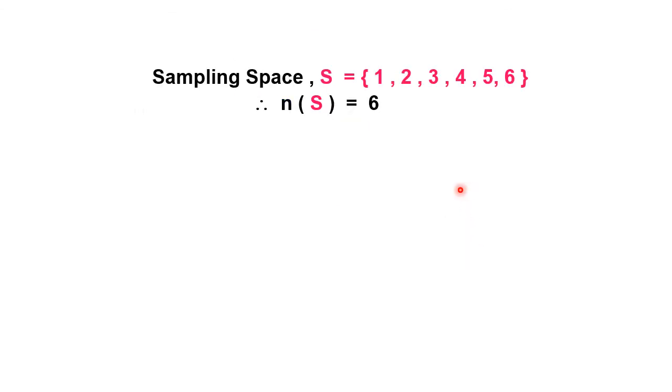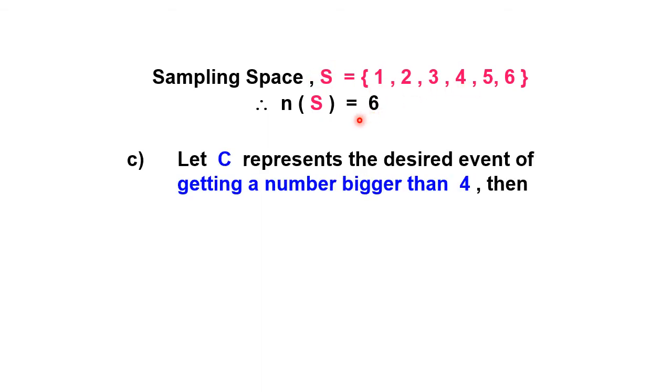Okay, next. As usual, the sample space is 6. And then to get a number bigger than 4. The question here is, is the number bigger than 4 including 4, or do we start with 5? It looks like bigger than 4 means greater than 4, so it does not include 4.